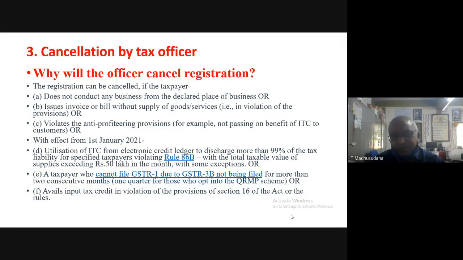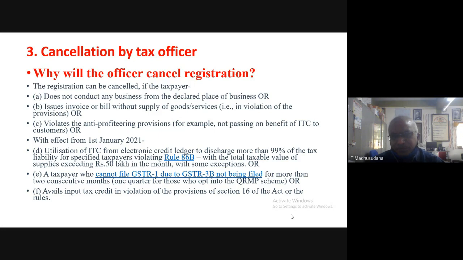Next, with effect from 1st January 2021, utilization of ITC from electronic credit ledger to discharge more than 99% of the tax liability for specified taxpayers violating Rule 86B, with the total taxable value of supplies exceeding 50 lakhs in a month, with some exceptions.